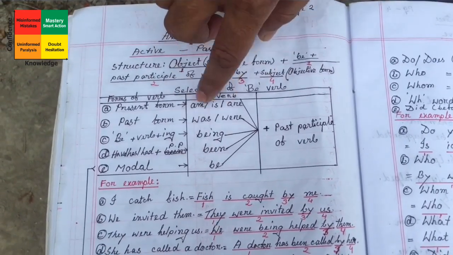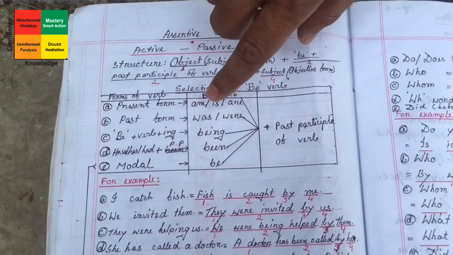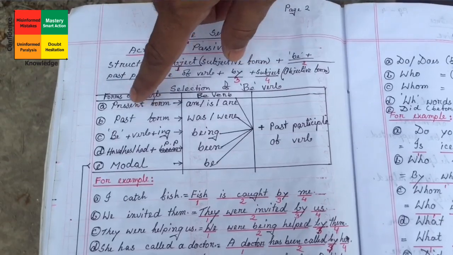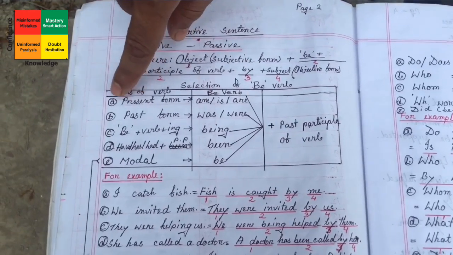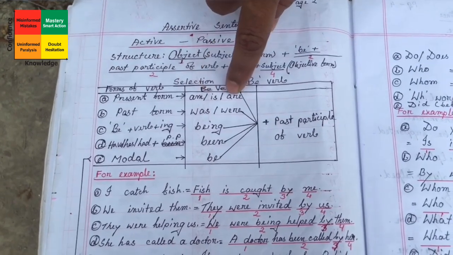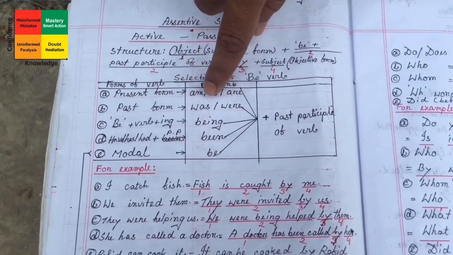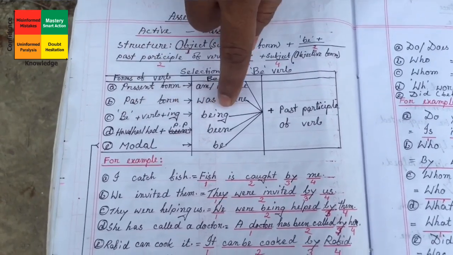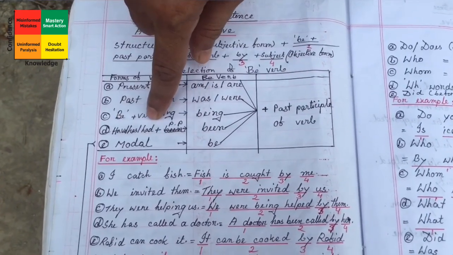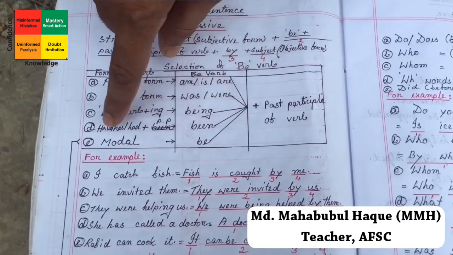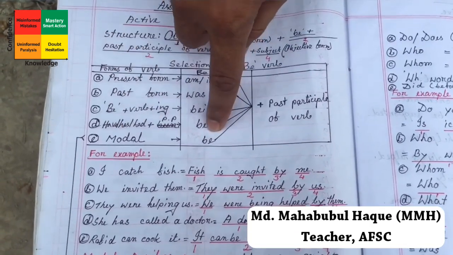And in short, the total structures of passive are given here. If it is present form of verb, then be verb will be am, is, are; past form of verb, be verb will be was, were; and continuous form, that means be plus verb plus ing, will be being; and have, has, had plus past participle, that means perfect tense, you have to use been. And if you get modal, then you have to use be.